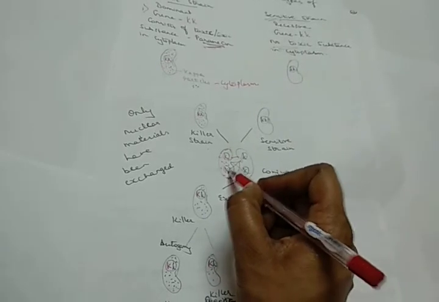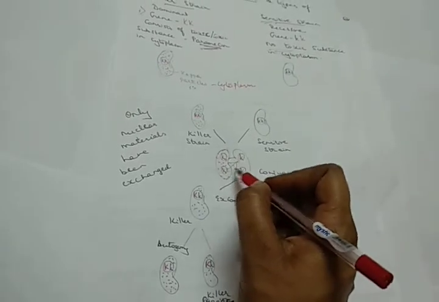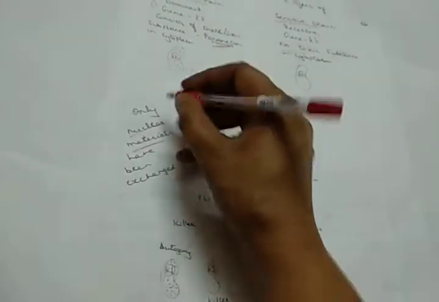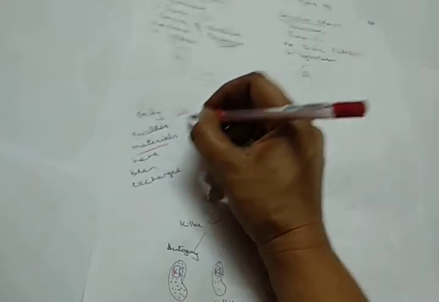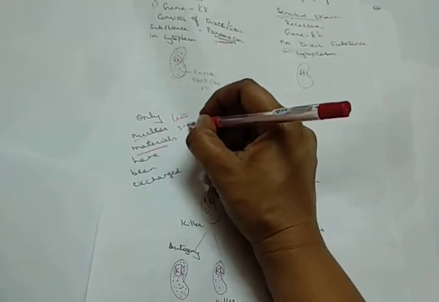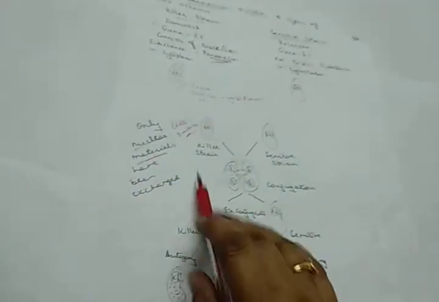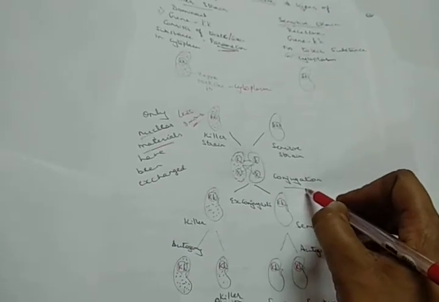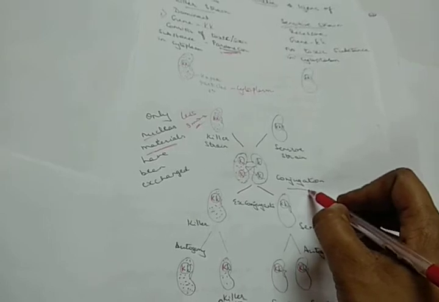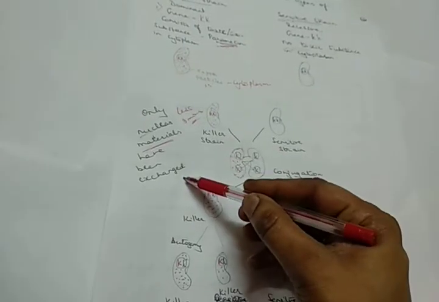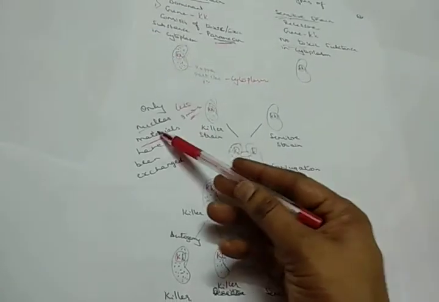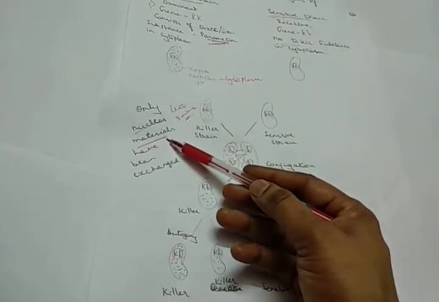Here the exchange of only nuclear material is going to take place. Why only nuclear material? Because the conjugation process takes place in less than 3 minutes. So when it is less than 3 minutes, naturally only the nuclear material exchange takes place.